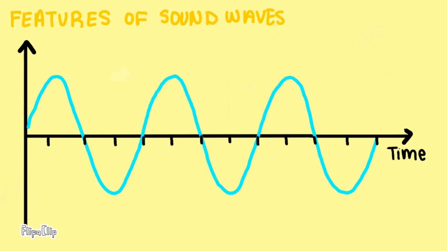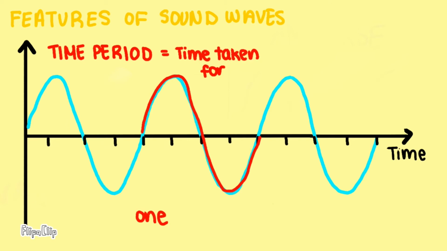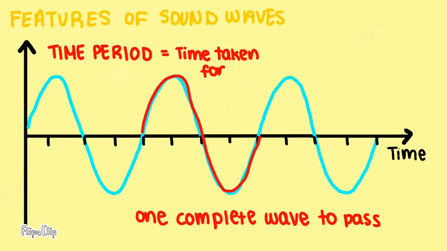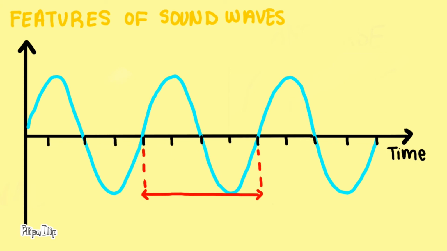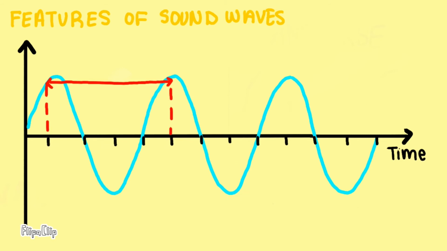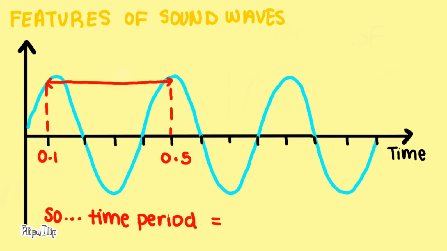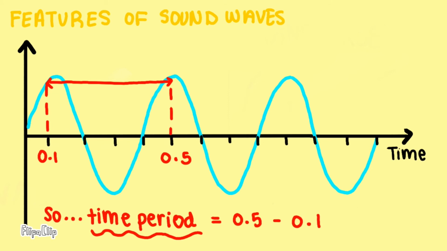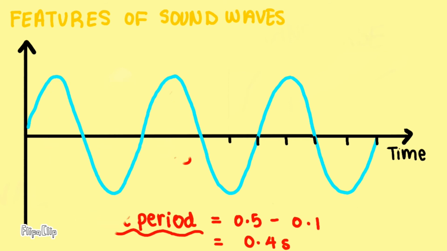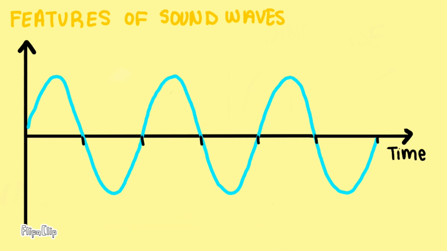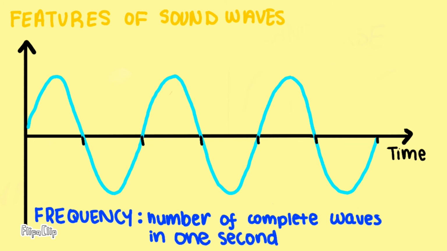The other two important features we need to learn about are time period and frequency. Time period is the time taken for one complete wave to pass. You can take this from any point of the wave, but using crests, troughs, and the rest position are the most efficient. If you started at the resting position, the time period would be the time taken for the wave to reach the next resting position. In this example, the time period is 0.5 seconds minus 0.1 seconds, so the time taken for one complete wave is 0.4 seconds.